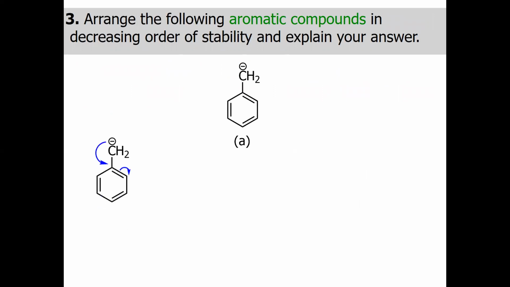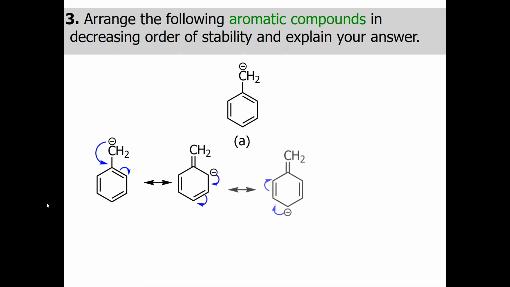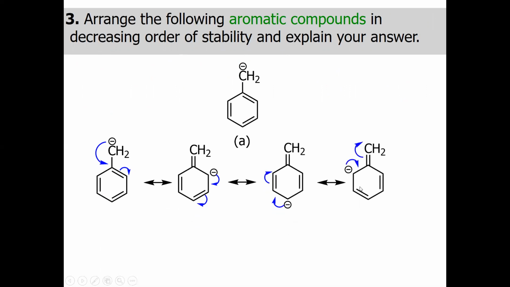A, the benzyl carbanion. First, look at the canonical forms or the resonating structures. This CH2 is donating electrons to this benzene ring. And that's how it is creating resonating structures by delocalization of the electrons. And it is increasing the electron density at the benzene ring.